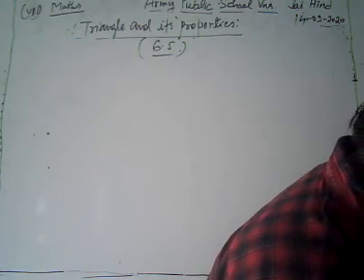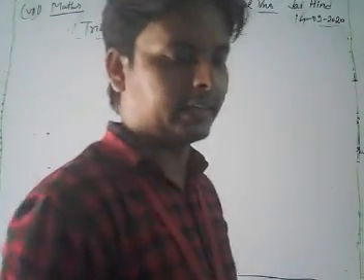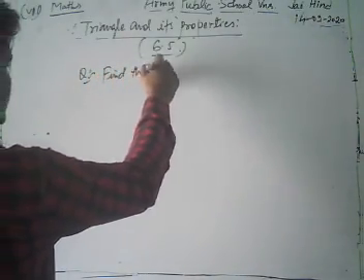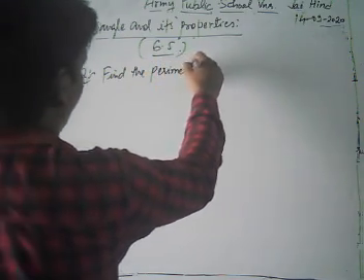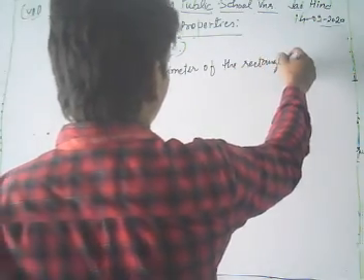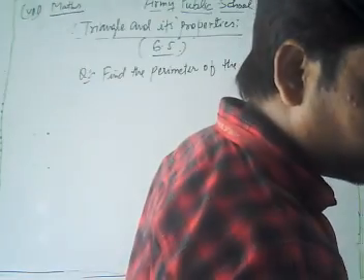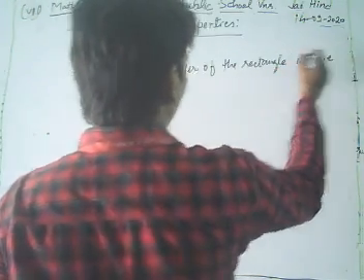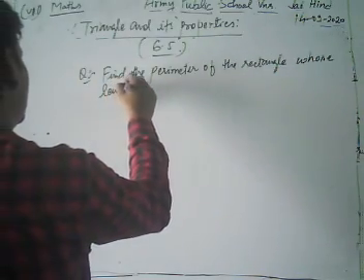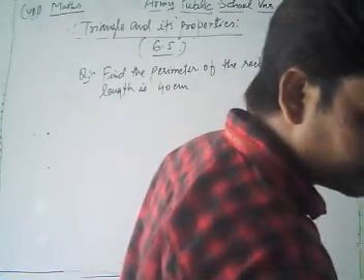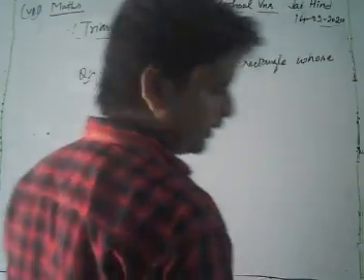The question is, find the perimeter of a rectangle whose length is 40 centimeter and our diagonal is 41 centimeter.